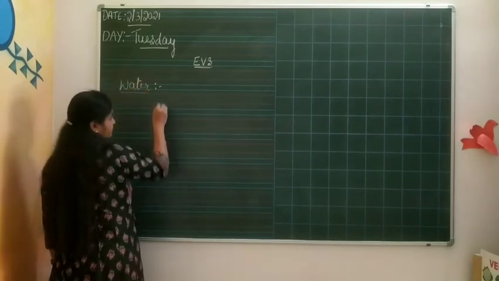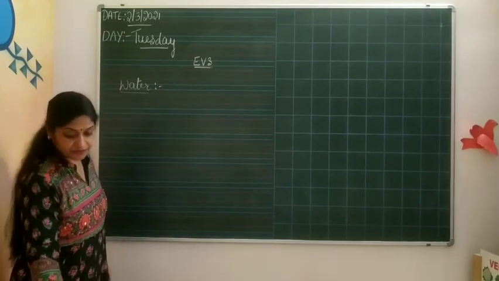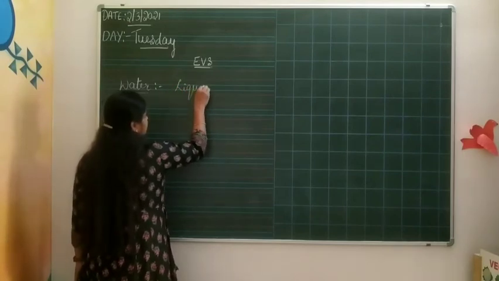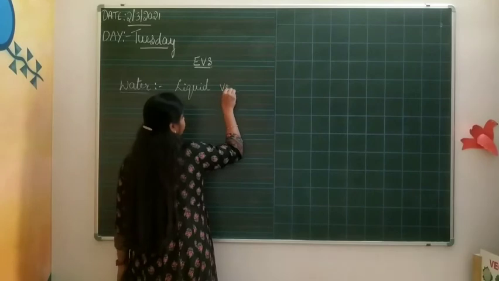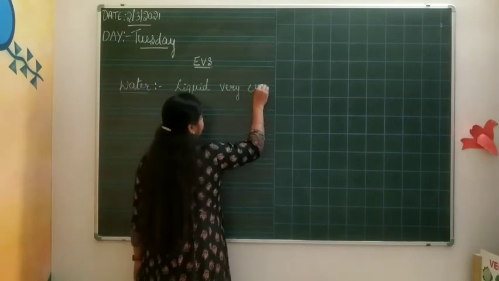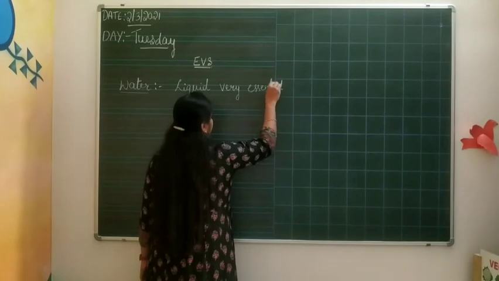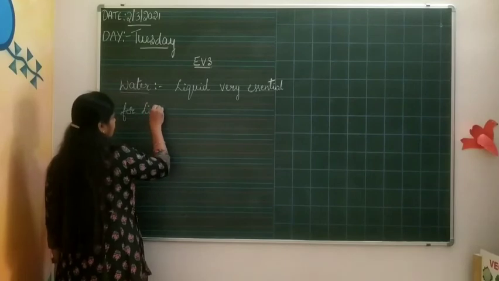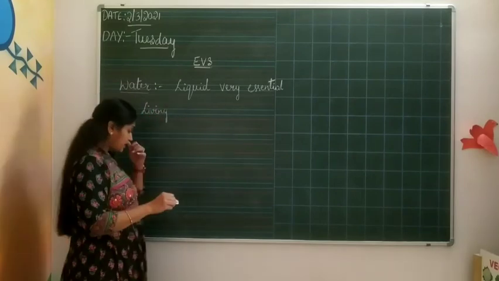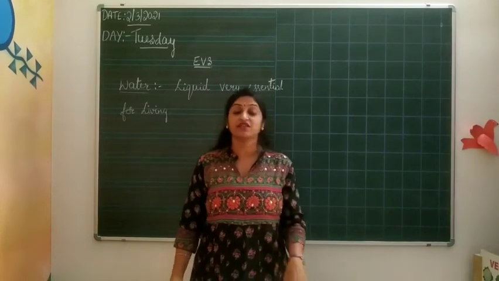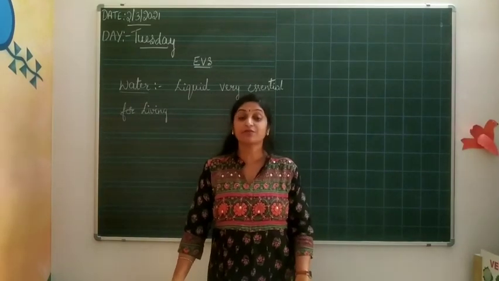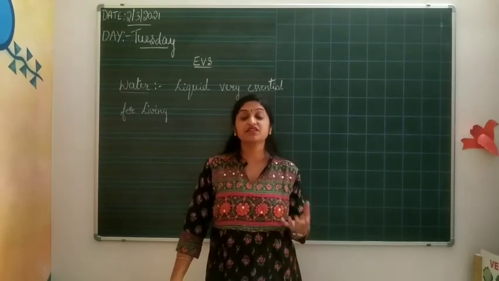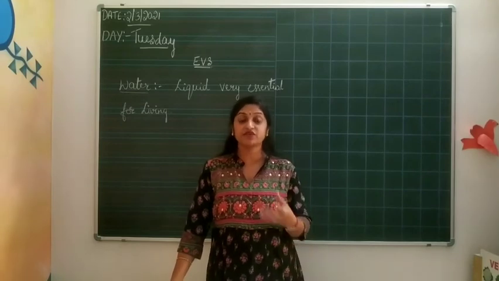What is water? It's a colorless liquid, very essential for living. Yes, no? Water is a liquid which is very essential for living. Not only for human beings, also for the plants, the animals, birds, for each and everything. Water is very useful for living things.